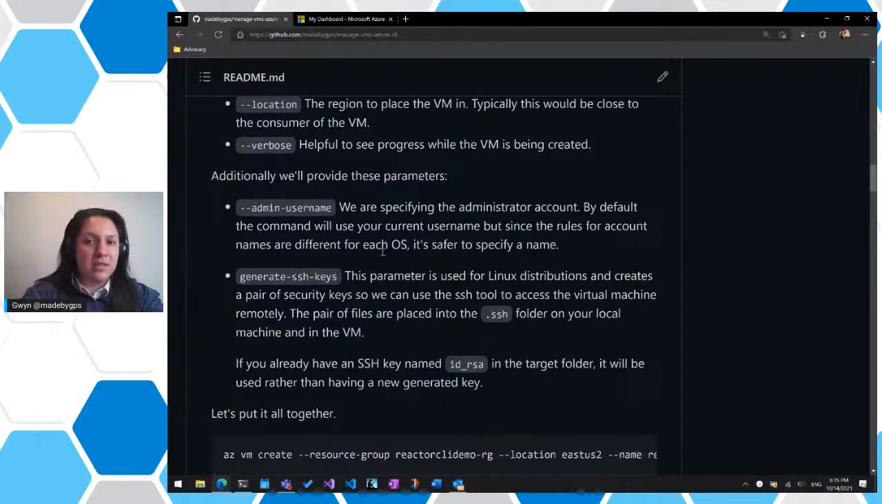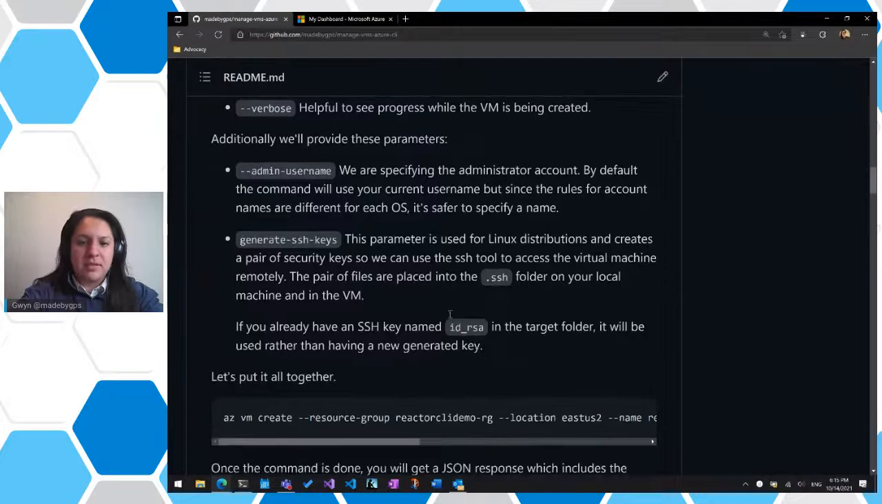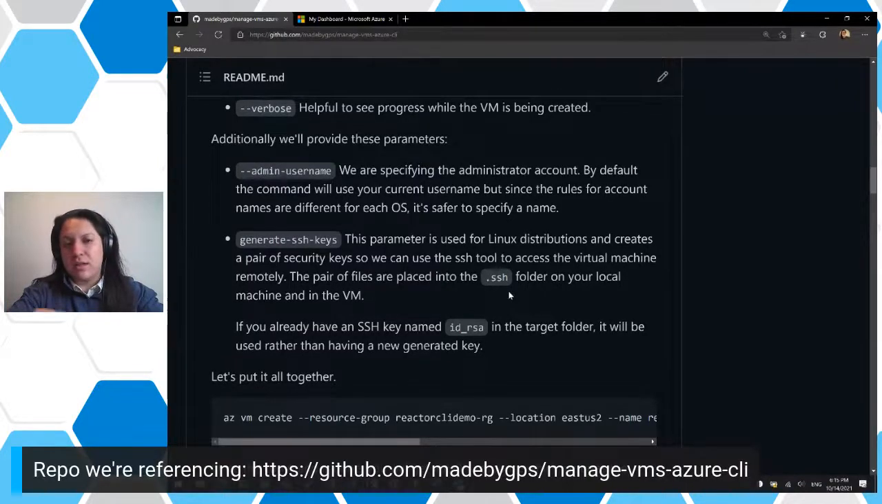And then --generate-ssh-keys. SSH is the tool that allows us to remote into a Linux virtual machine, which we're going to be creating in this one. It works by creating a pair of files. One is going to live on your local machine, so in my case, it'd be my laptop. And then one is going to live on your virtual machine. And if those two authenticate with each other, then you can connect to the virtual machine. And if they don't match, then you can't. They're placed in a .ssh folder on your local machine, unless you already have an id_rsa in your target folder on your local machine. Then it'll just use that one, or if not, it'll create another one.